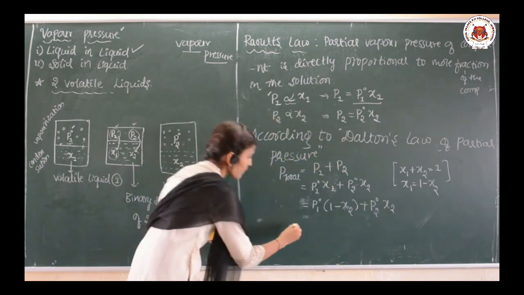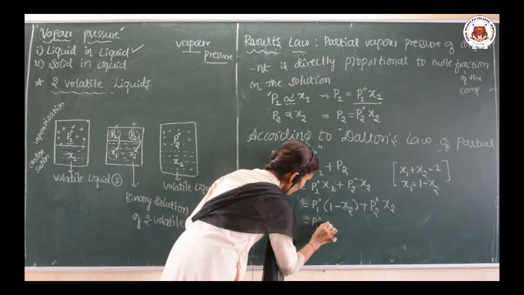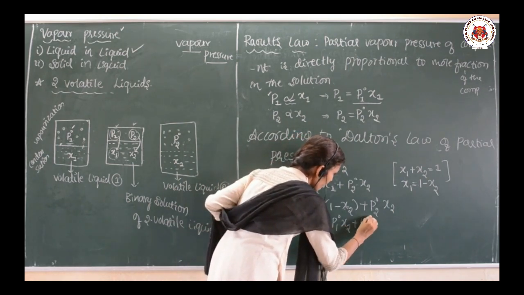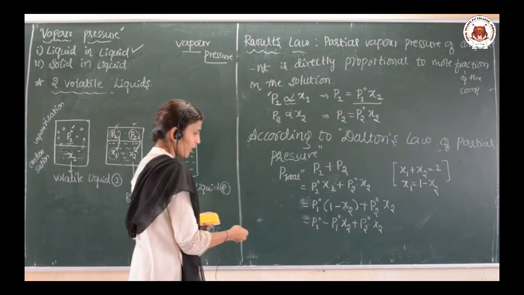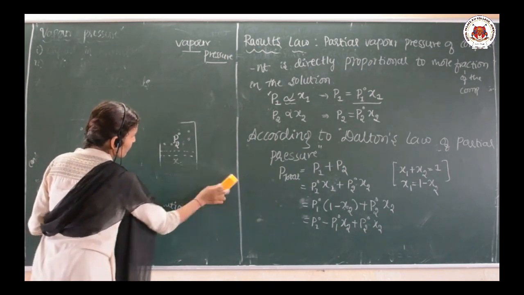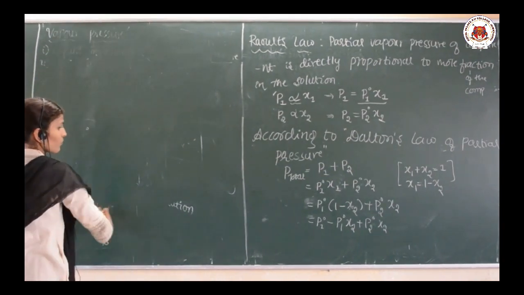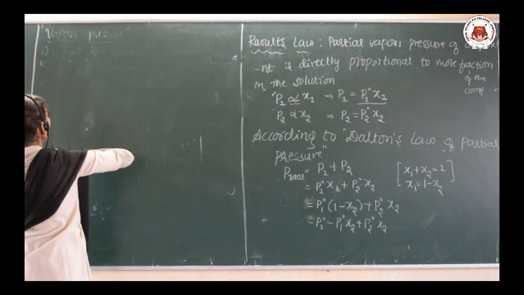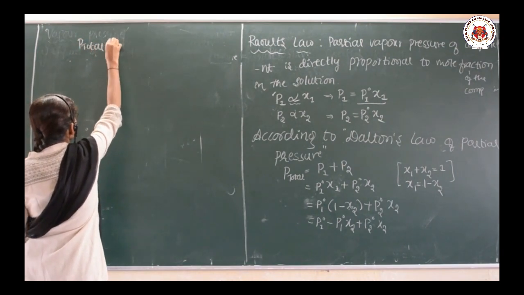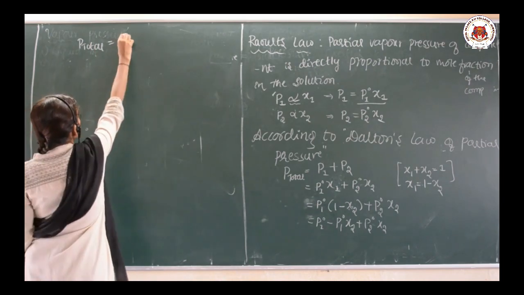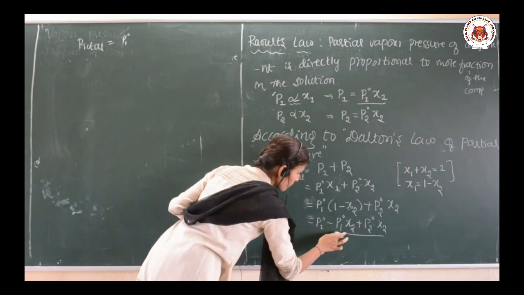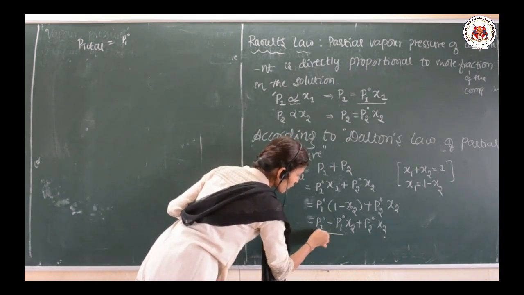Then if I simplify this, P total is equals to P1 naught. In these two terms, P1 naught is common.